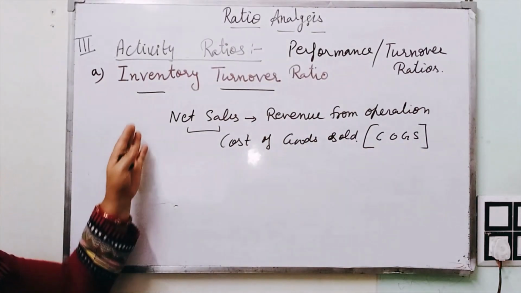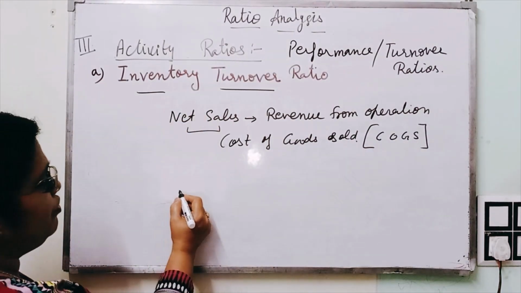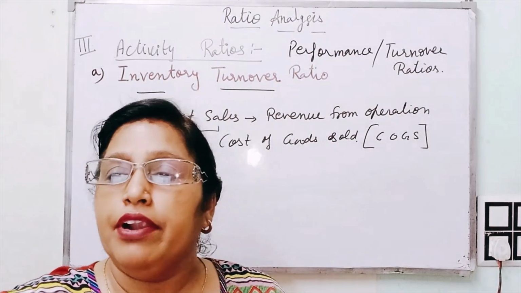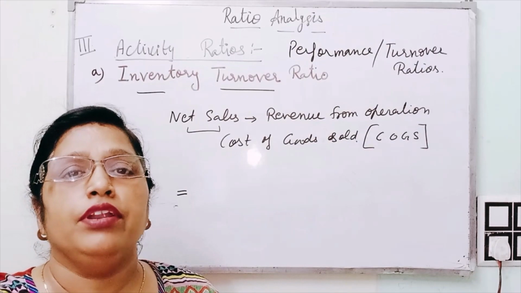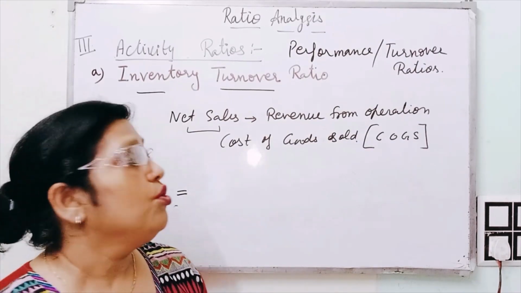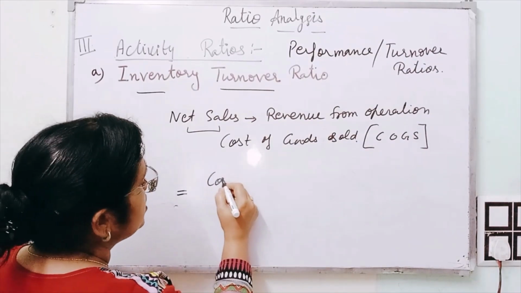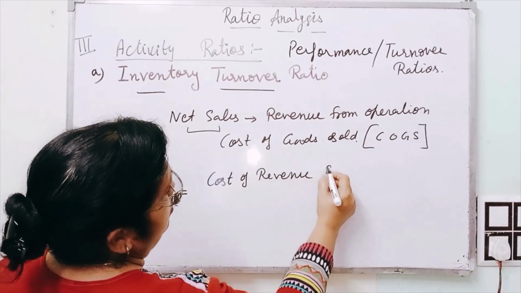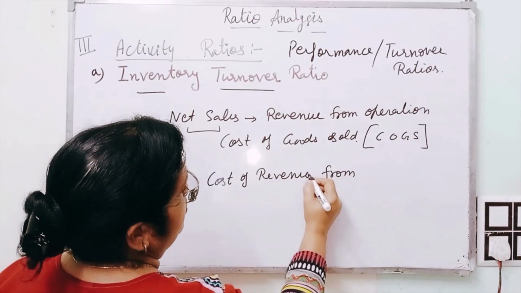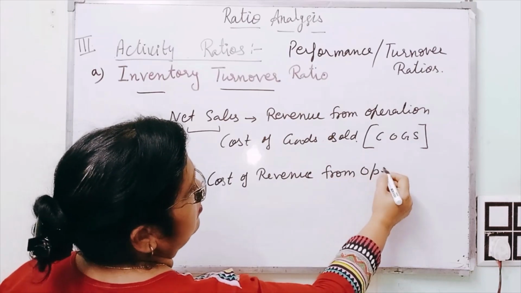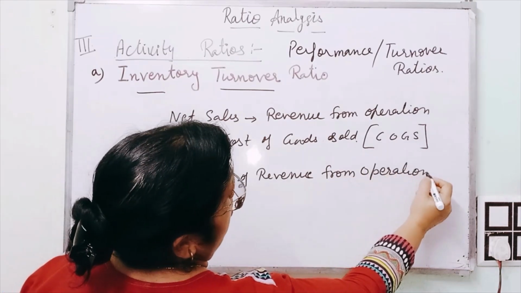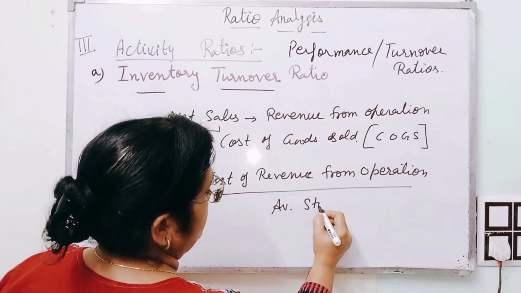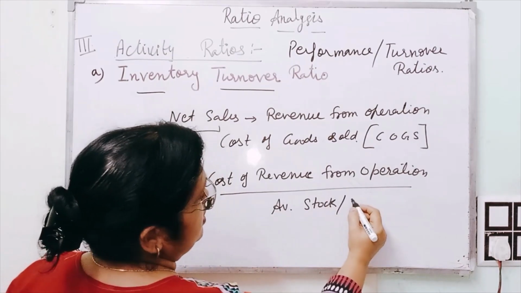So what is the formula for calculating inventory turnover ratio? Inventory turnover ratio can be calculated by the formula: cost of revenue from operation upon average stock, or we can say average inventory.